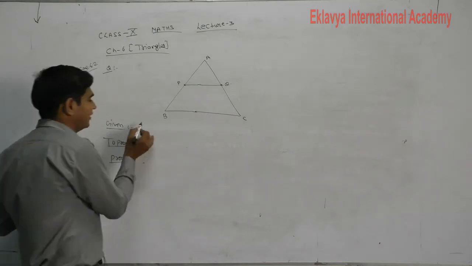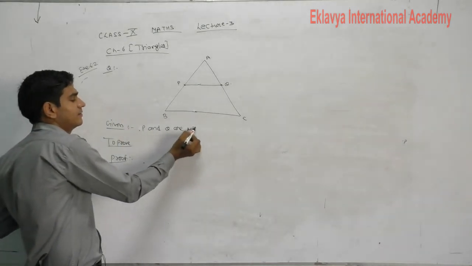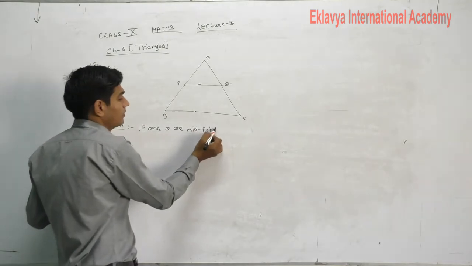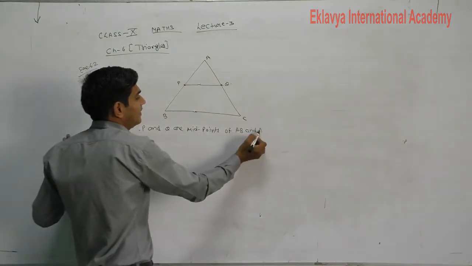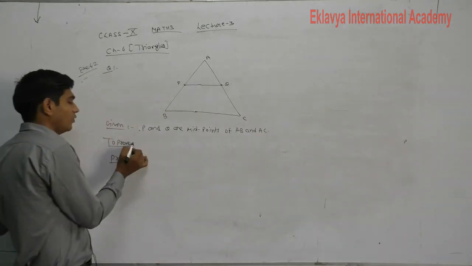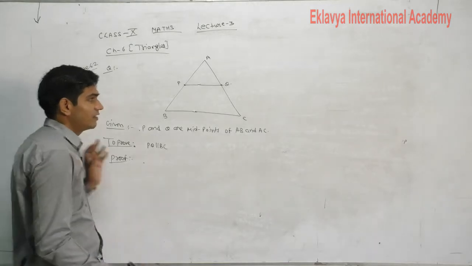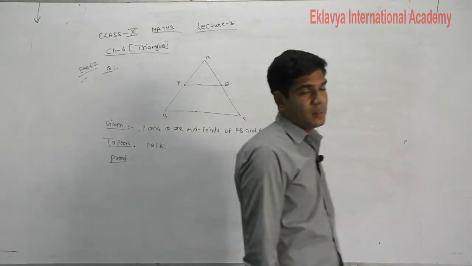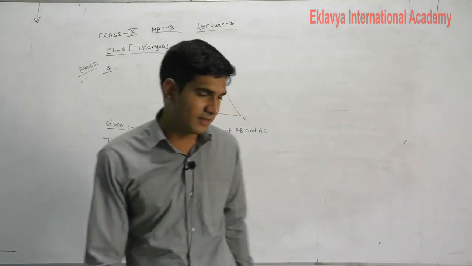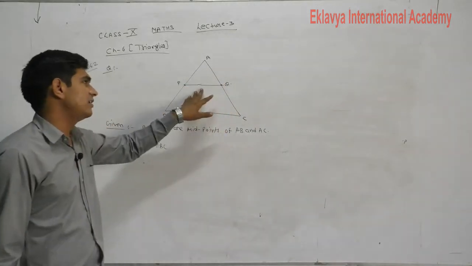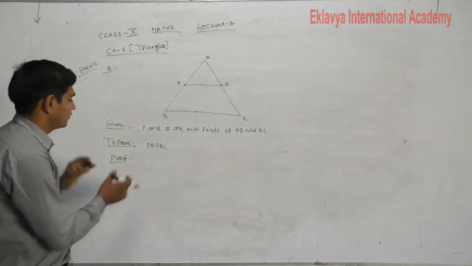In another question given to you, P and Q are midpoints of AB and AC. What will we prove here? PQ is parallel to BC. What is to be proved? Point P and point Q are the midpoints of sides AB and AC. Then prove that the line joining these two midpoints is parallel to the third side.